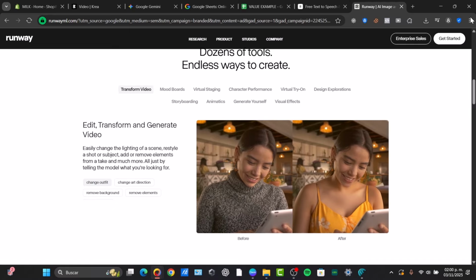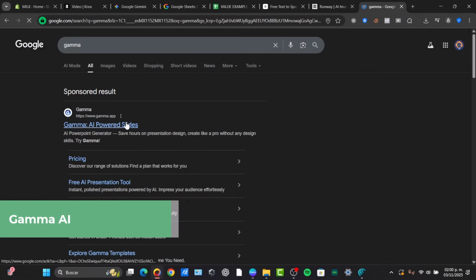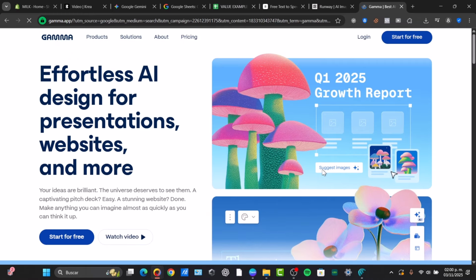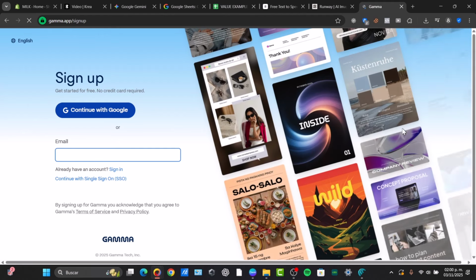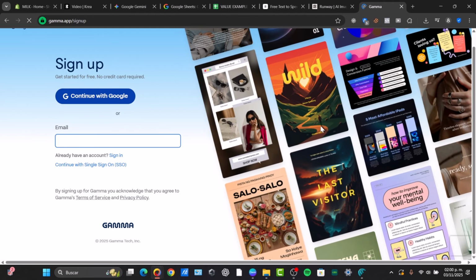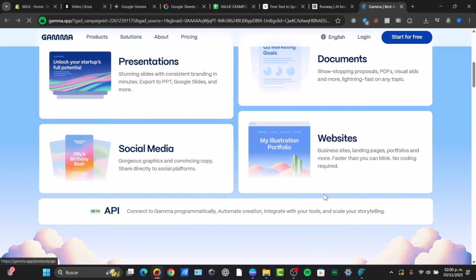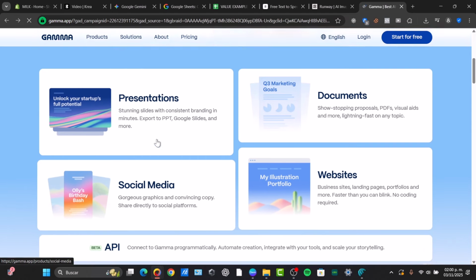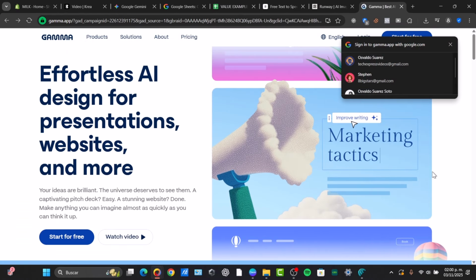And the last tool I'm going to be using today is Gamma. I don't know about you guys, but if you want to save time on presentation design and all that stuff, Gamma does an amazing job for this kind of thing. You can start for free, of course. You have the link down below, but basically Gamma can help you make these kinds of presentations, not for free, of course, but they have an actual free tier. You can try them out if you are in a hurry and you want to generate websites, social media posts, presentations and documents. The AI of Gamma does an amazing job.